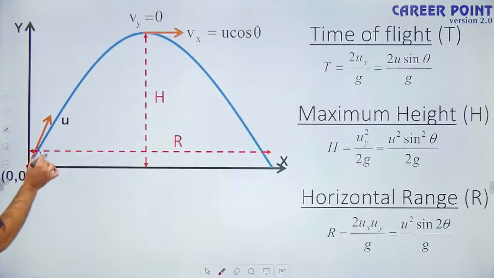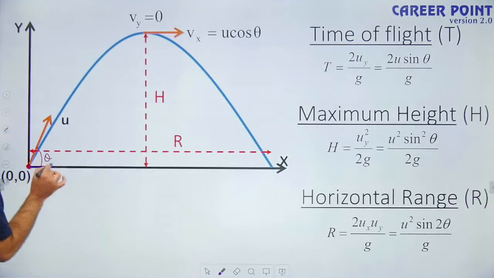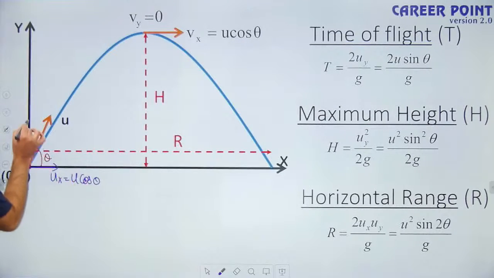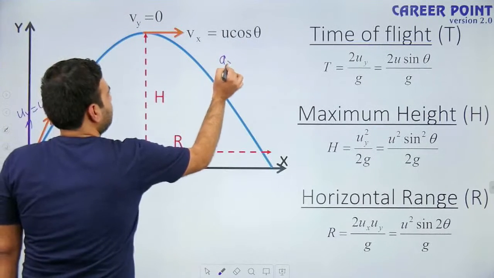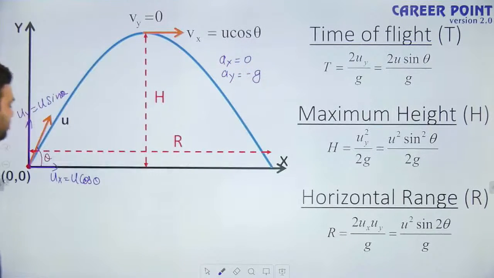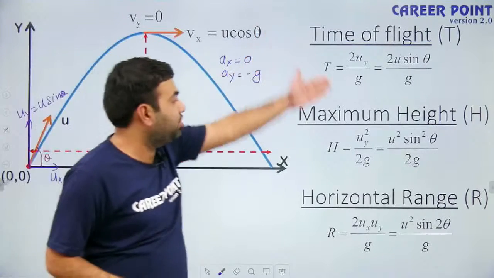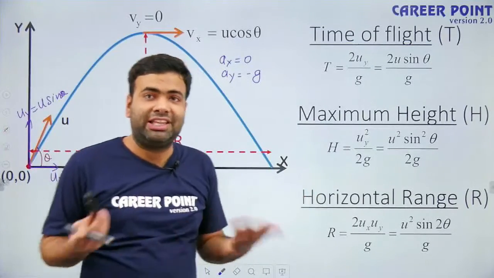If the angle from the x-axis of initial velocity is theta, this component is ux, which is u cos theta, and this component is uy, which is u sin theta. And acceleration in x direction is 0, acceleration in y direction is minus g. So we have ux, uy, ax, ay, and we have derived these equations using equations of motion in both the directions separately.